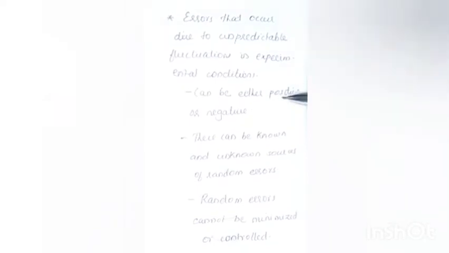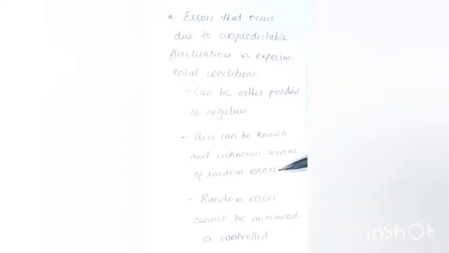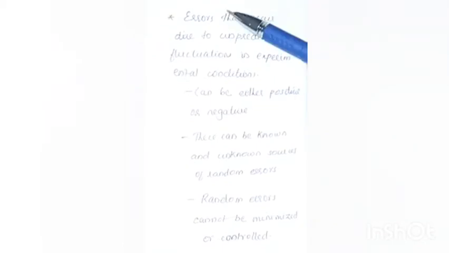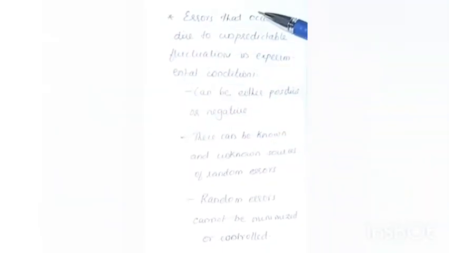Now the peculiarities of random errors are that they can either be positive or negative, and also there might be known and unknown sources for the random errors, and random errors cannot be minimized or controlled. So these are the peculiarities of random errors. This is all about the broad classification of systematic errors and random errors.